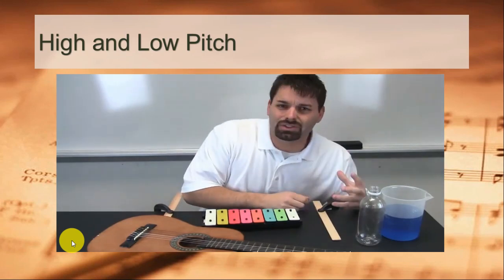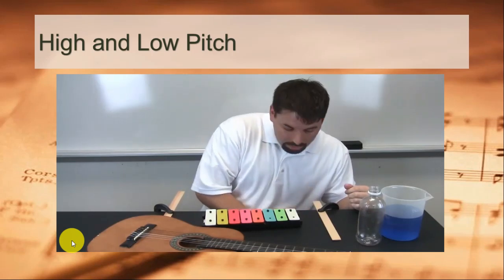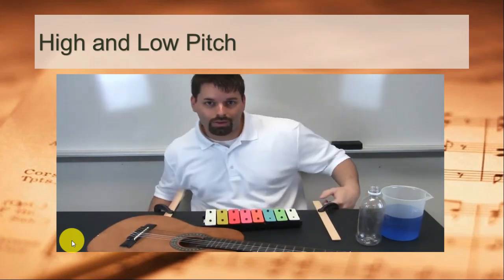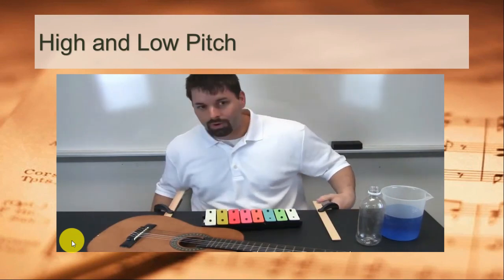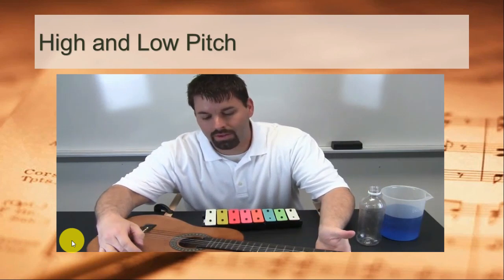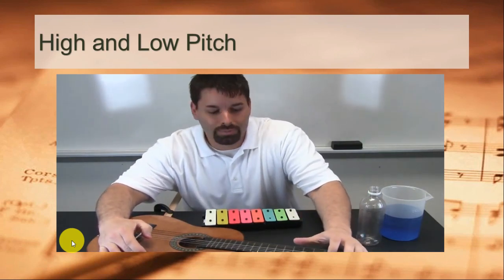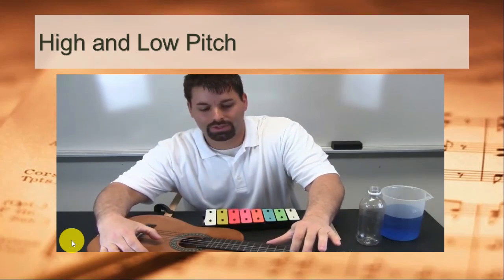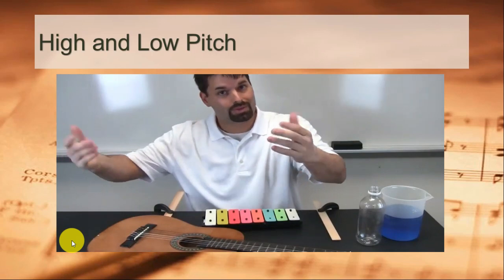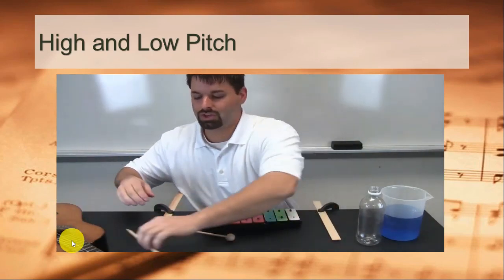Well, the faster something vibrates, the higher the sound or pitch. Low, high. Slower, faster. Let's check out the guitar. Let's see if we can make that pitch higher by making it vibrate faster. The pitch goes up, the faster it vibrates. Now, let's try the xylophone.